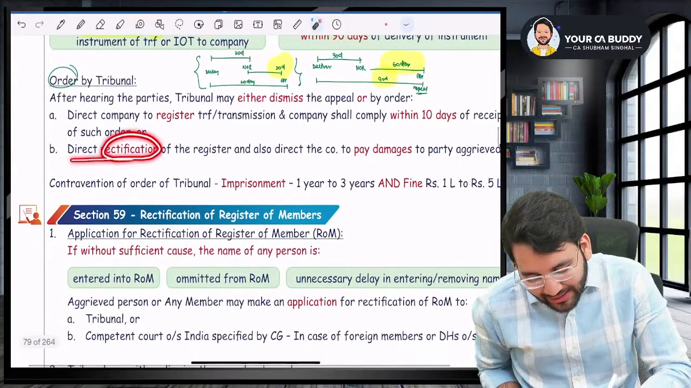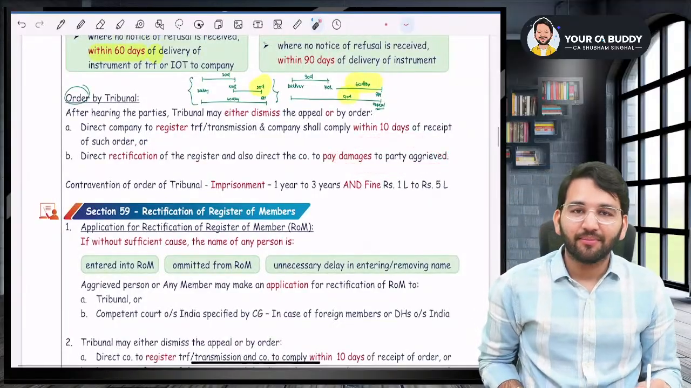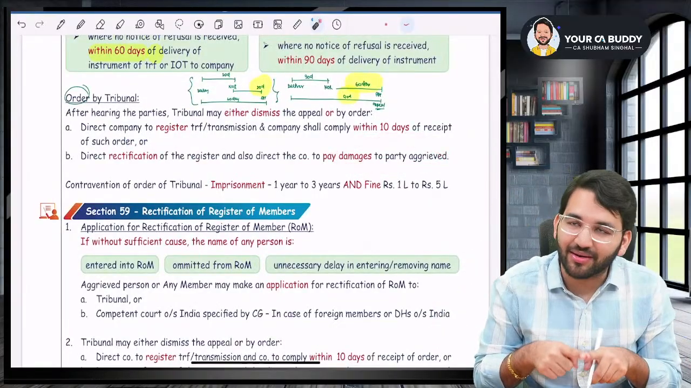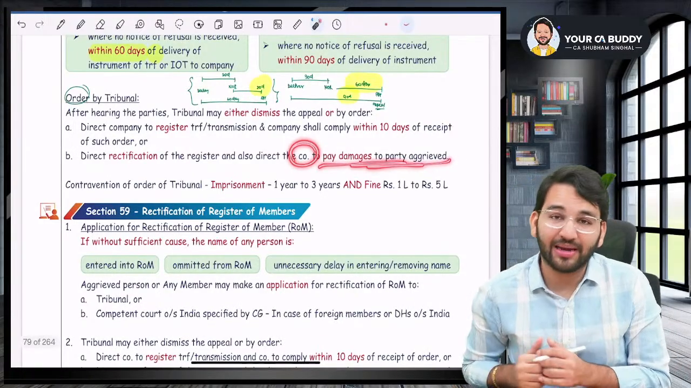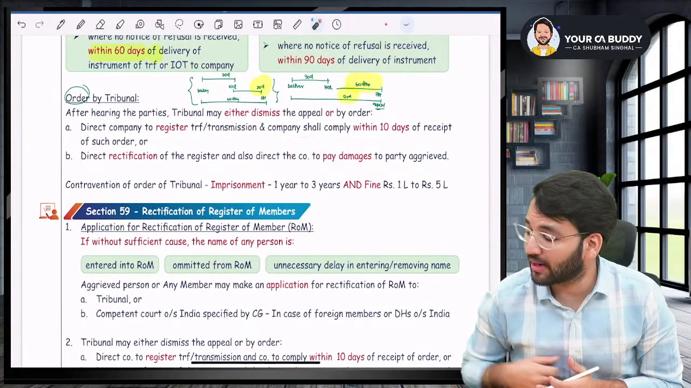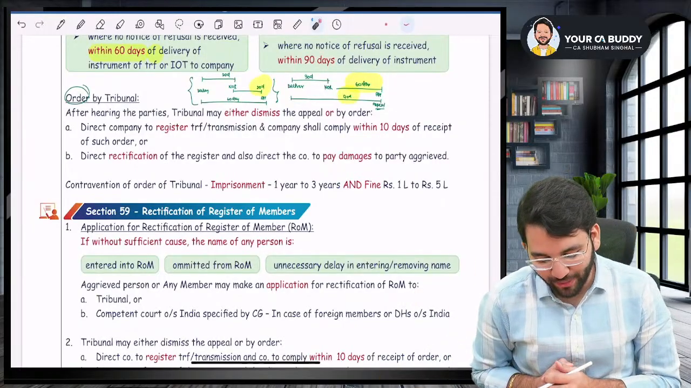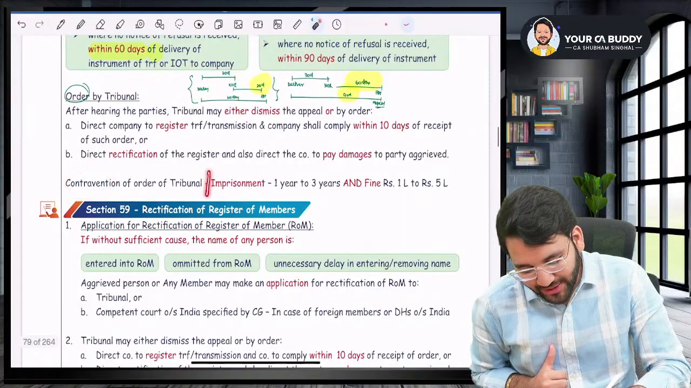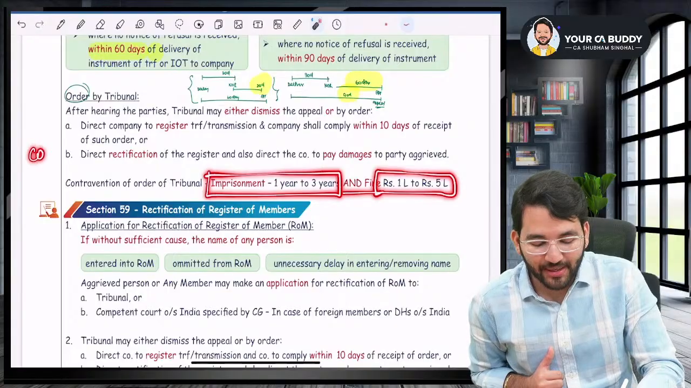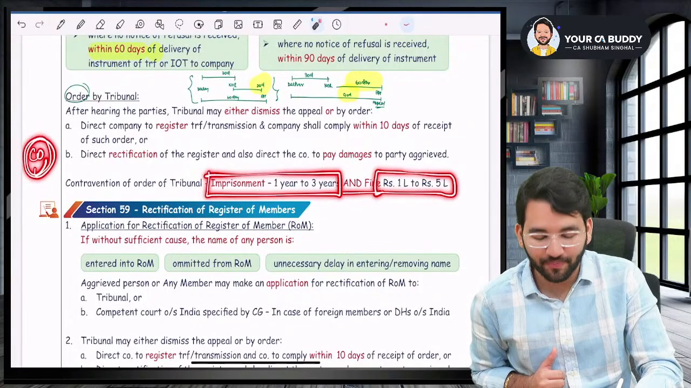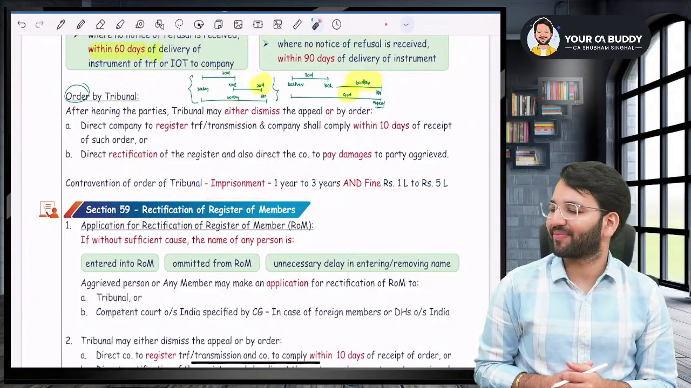Or direct the rectification of the register and also direct the company to pay the damages. If there is any problem with the register, they can say rectify the register, and the company will also have to pay the damages. If someone has incurred losses, then that also the company will have to bear. Sir, what is the contravention? The contravention is imprisonment of 1 year to 3 years and fine of 1 lakh to 5 lakhs, if the company does not comply with what the tribunal said.